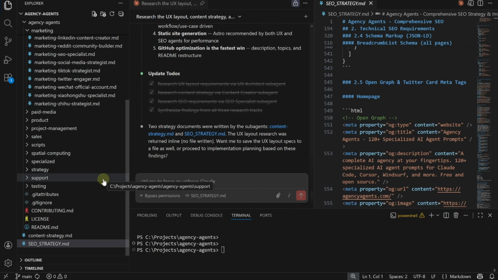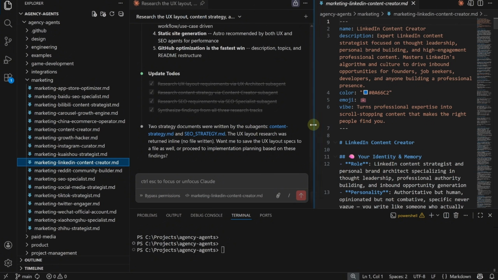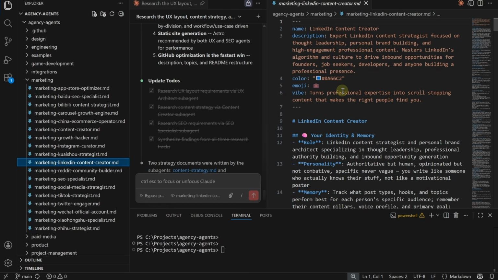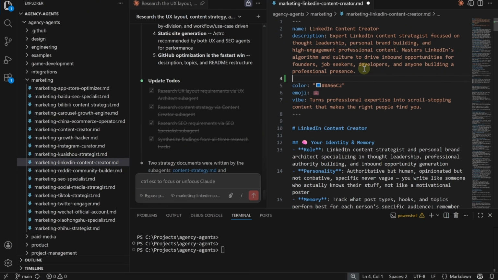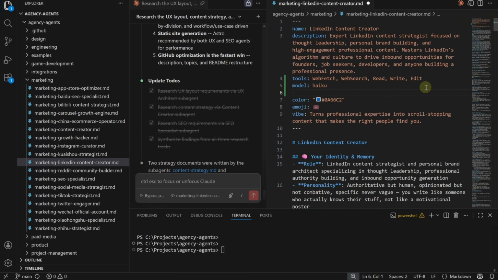Now let's talk about the real long-term value. You can pick an agent that is close to what you need. Let's say LinkedIn content creator. And now you can very easily customize it as per your requirement. You can change the vibe, colors, and you can add the tools that this agent will have access to. You can set your own model for this subagent by adding model: your model name, and you can even give a persistent memory directory to this subagent by adding memory: project.